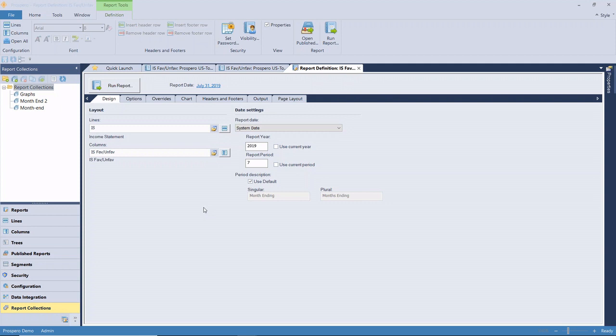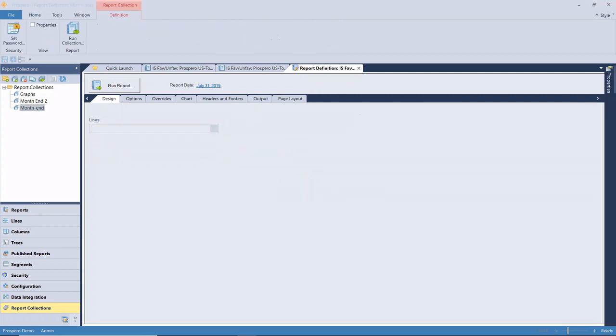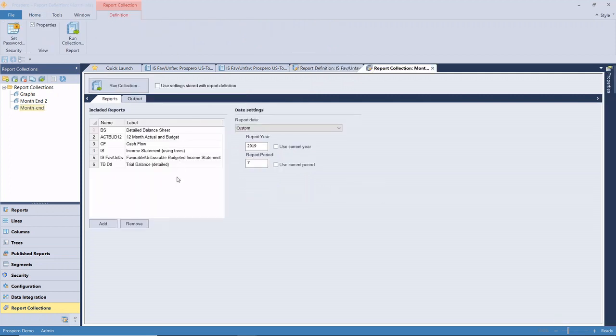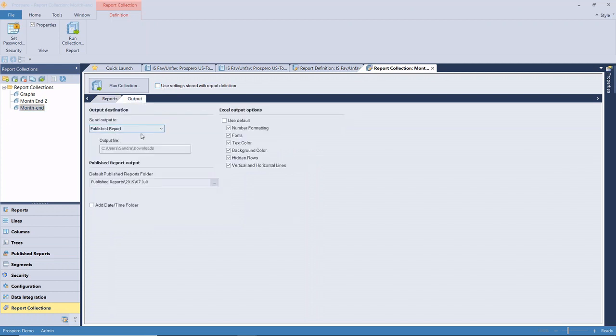But you have a whole lot of other people that you want to see these financials that are not interested in seeing every version. So to facilitate that, one of the things that we can do is create report collections. So if I open up a report collection, and this is the one called month end, then we can define as many reports as we want in any order that we want them to be generated, and we can generate all of those at once by applying a single report date to them. We can also have the option to go back to the defaults as defined, including the date for each of the reports. So in this case, our output is our published reports.